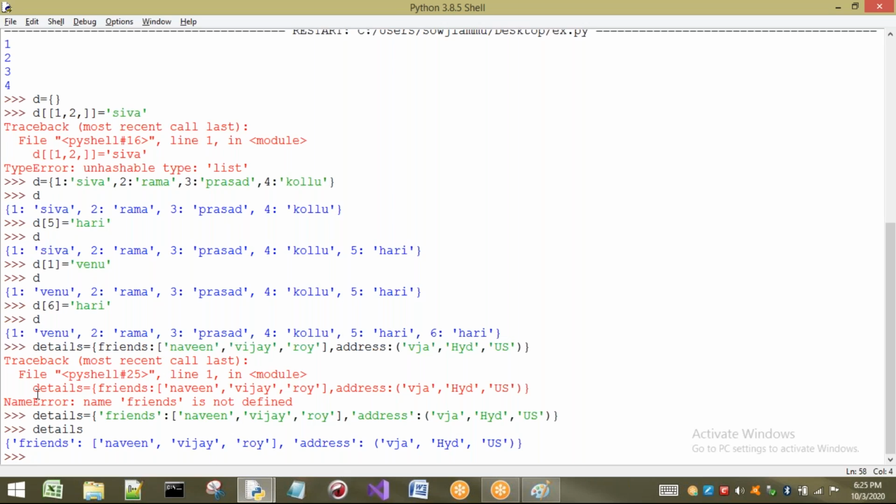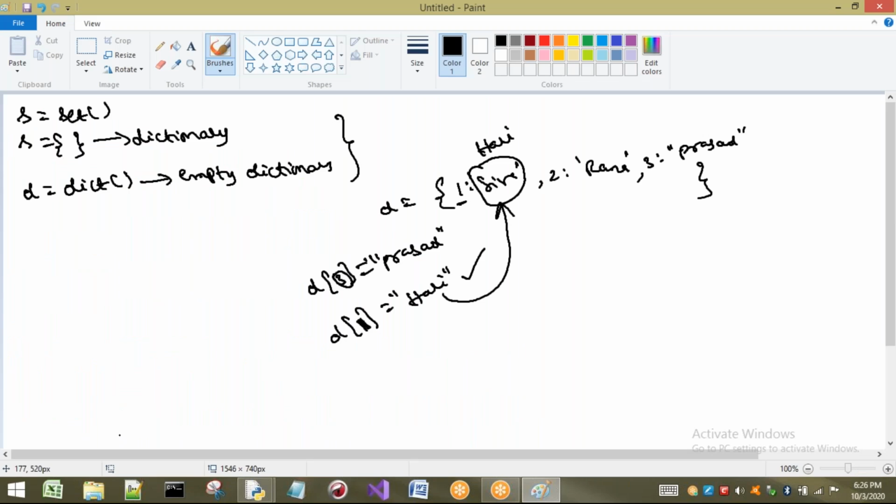Okay, right. Now I want to access the elements of the dictionary. How to access the elements of the dictionary? Generally, if I look at a list and want to retrieve any element of it, let us take one list here: 10, 20, 30. If I want to retrieve an element, I just have to write the index. Let us take this list as A. A of 0 will give you 10. A of 1 will give you 20. A of 2 is going to give you 30.